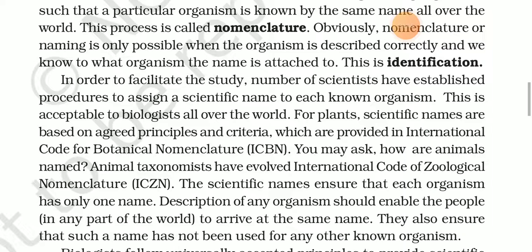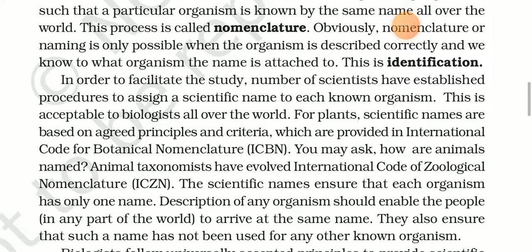In order to facilitate the study, scientists have established procedures to assign a scientific name to each organism. This is acceptable to biologists all over the world. For plants, scientific names are based on agreed principles and criteria which are provided in the International Code for Botanical Nomenclature, ICBN. How are animals named?